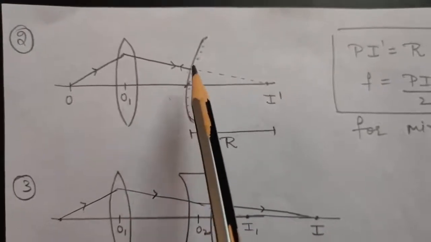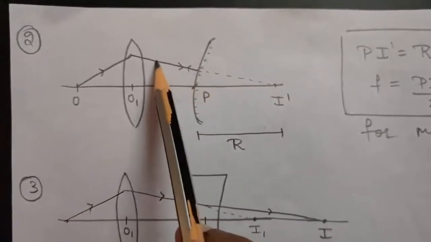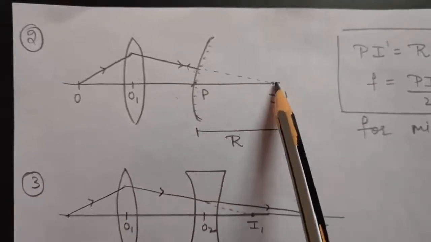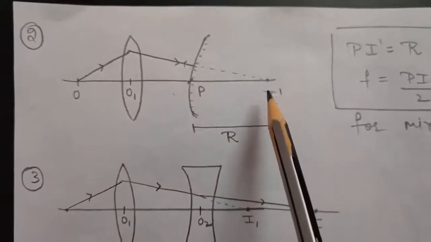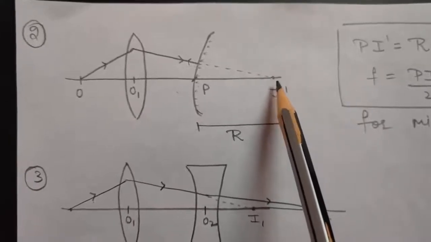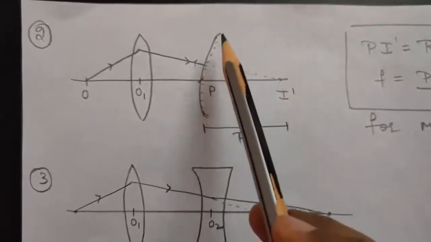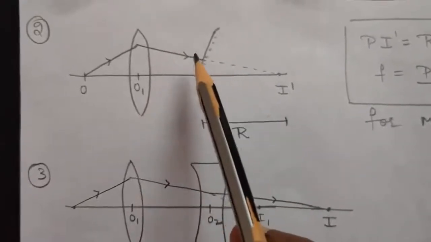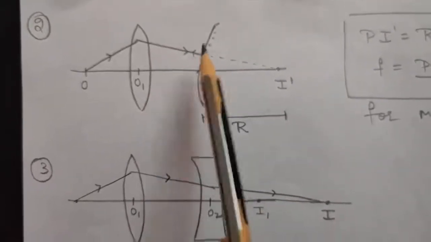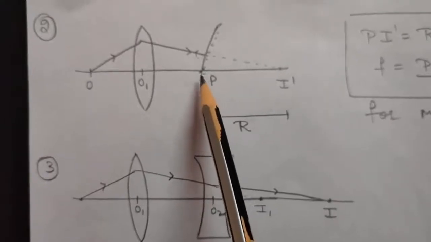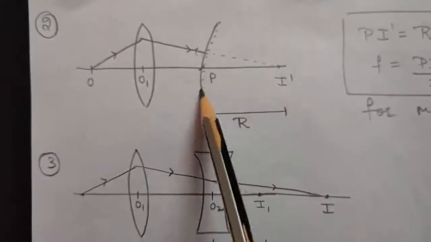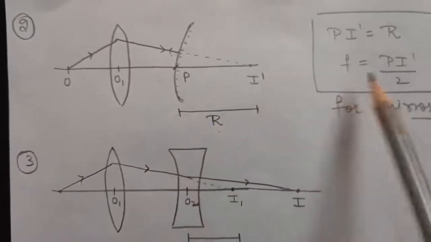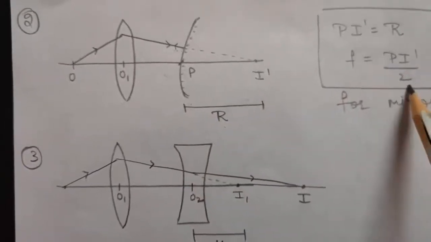Can you tell me in what condition will it retrace its path? If we produce this ray in the backward direction, then this point should be the center of curvature. Only then this ray will be perpendicular to this mirror, and therefore it will retrace its path when it falls on the mirror. So from here we can conclude that PI dash is nothing but the radius of curvature of the mirror, and therefore the focal length will be PI dash upon 2.